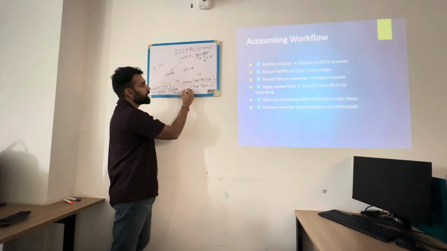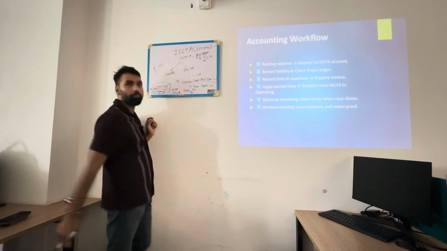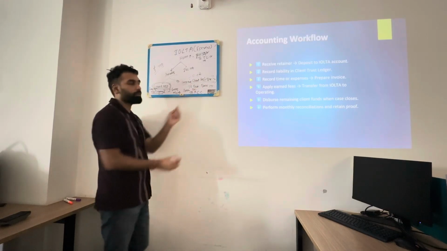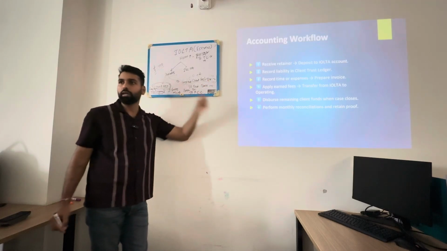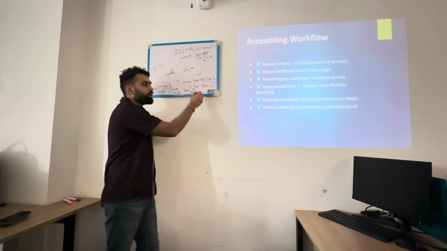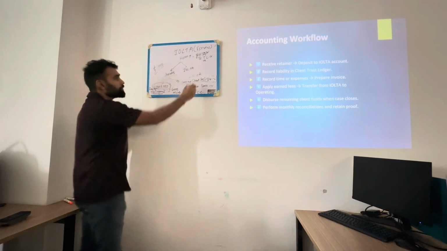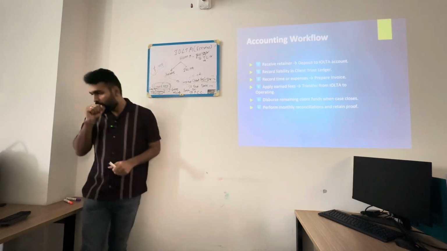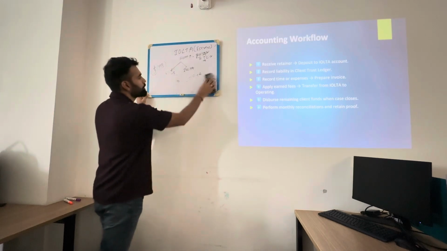So what I'll do is, when I get the money from the IOLTA, I'll debit the bank because I got the money in my business bank account, and then I'll credit my prepaid client cost. So that prepaid client cost gets to zero. We did not make any money. We are not charging any margin on any of the costs that we are incurring on that case. So whatever money we debited, it's going to get credited when we do this entry, and this account will net to zero. Okay, so that's how we will treat the first transaction, which is the expenses that we are incurring on behalf of the client or person we are representing.